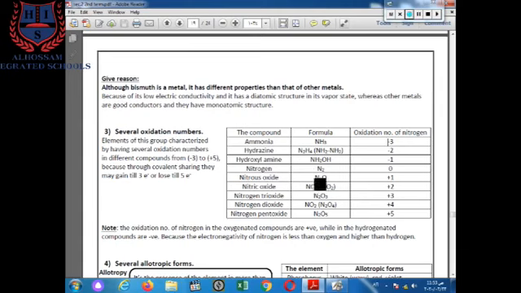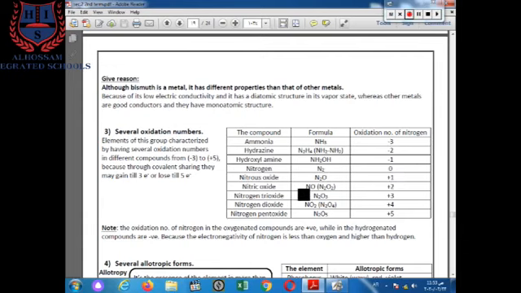Nitrous oxide, N2O: as we know, oxygen has oxidation number -2. By calculating the oxidation number of nitrogen here, -2 of oxygen equals +2 of nitrogen, but we have 2 nitrogen atoms, so +2 divided by 2 equals +1.